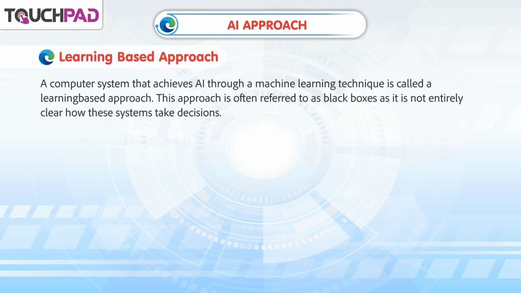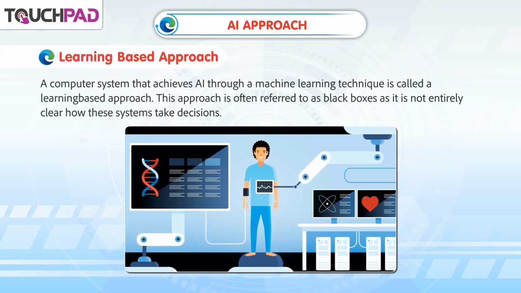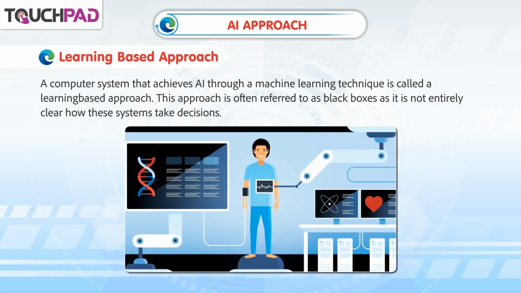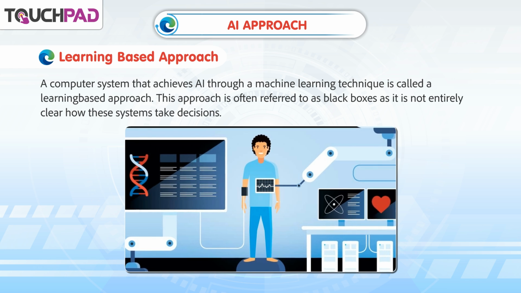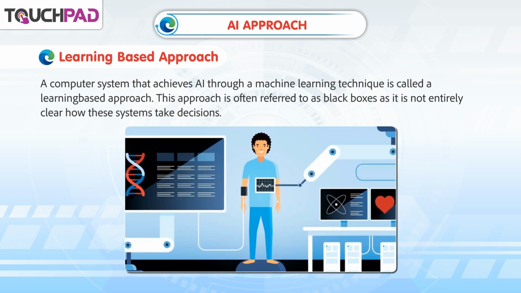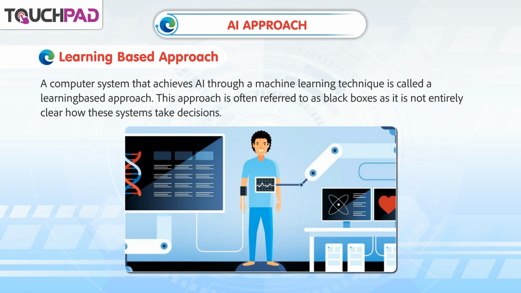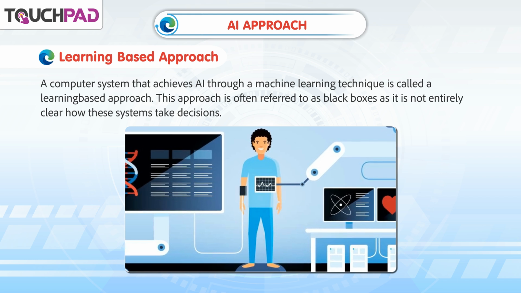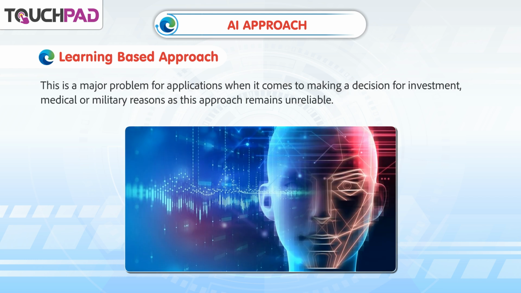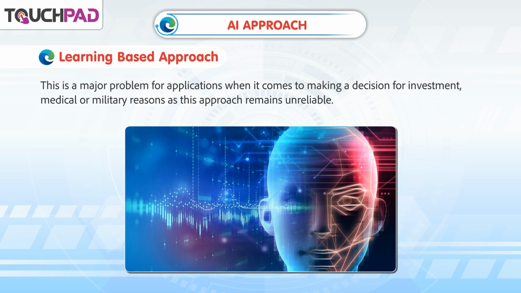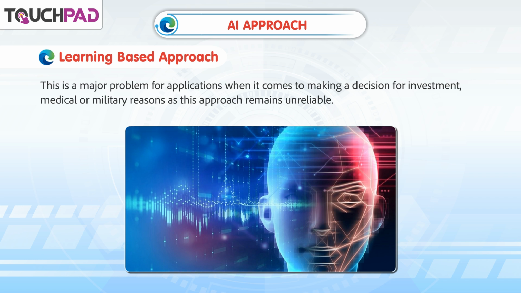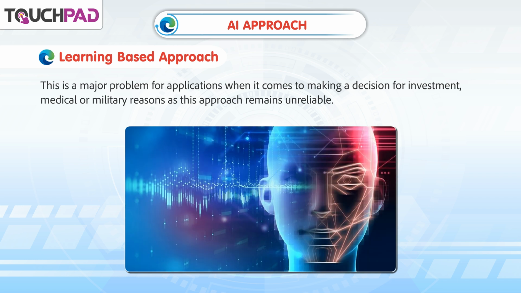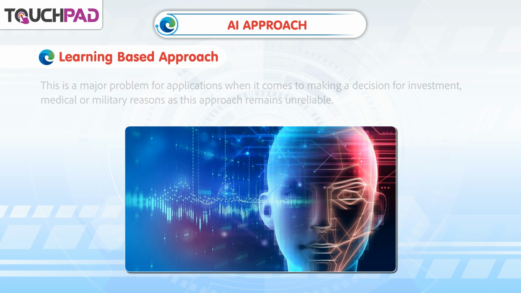Learning-based approach. A computer system that achieves AI through a machine learning technique is called a learning-based approach. This approach is often referred to as black boxes, as it is not entirely clear how these systems take decisions. This is a major problem for applications when it comes to making a decision for investment, medical, or military reasons, as this approach remains unreliable.